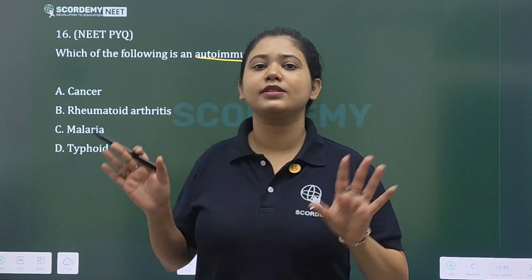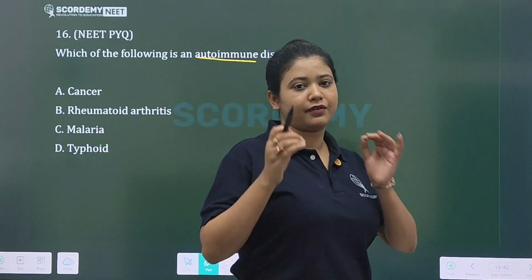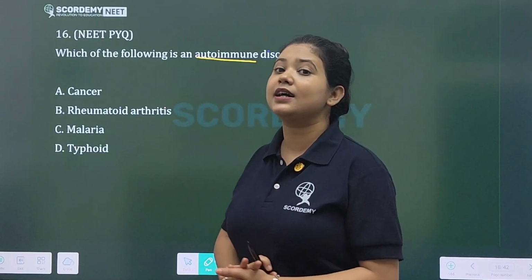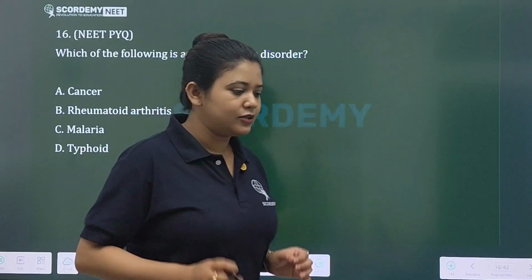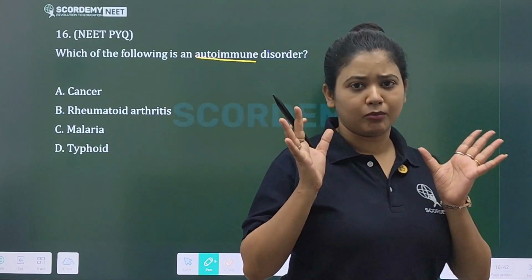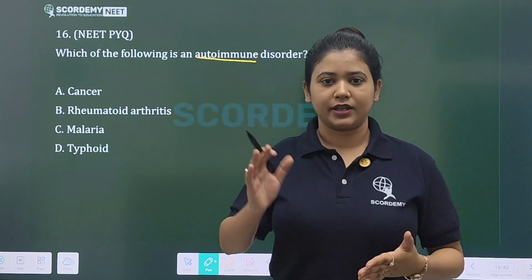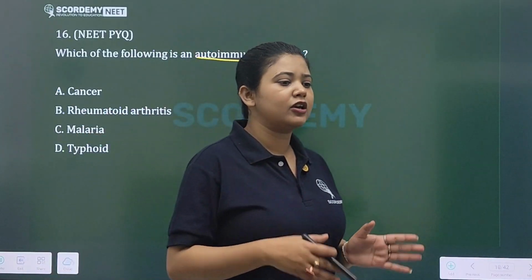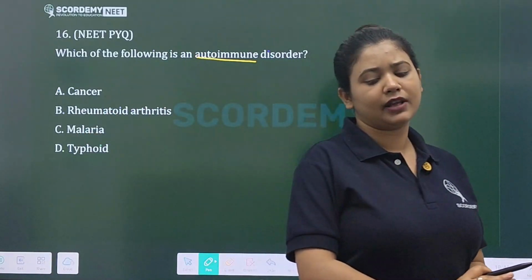It fails to differentiate between foreign cells and its own cells. Thus your body turns against itself, and it will lead to difficulty, experiencing difficulty in day to day life activities.